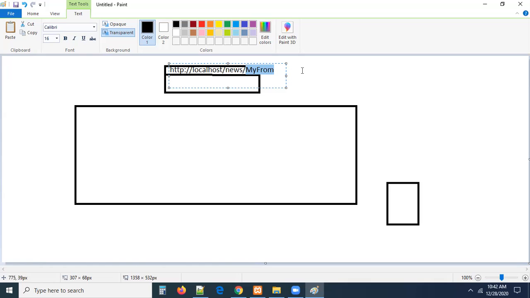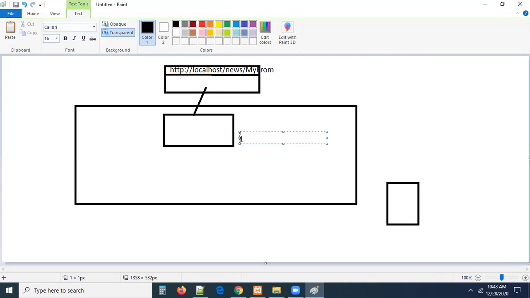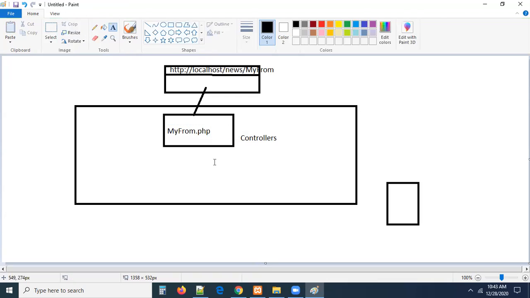So when you enter my form in the browser, immediately the request will come here, guys. Who will receive the request, guys? First, the request is received by the controller here. This is the controller, guys. Done, right? So exactly, you can go here. You can take the folder called controllers. Inside this controllers folder, what is the file we have to create? It will look for a file myform.php, right? What this needs to do is load a view, right?